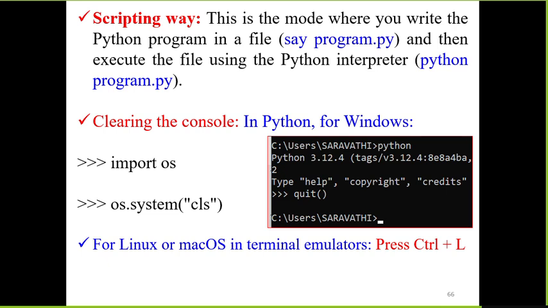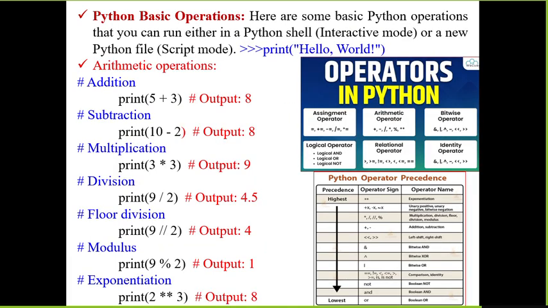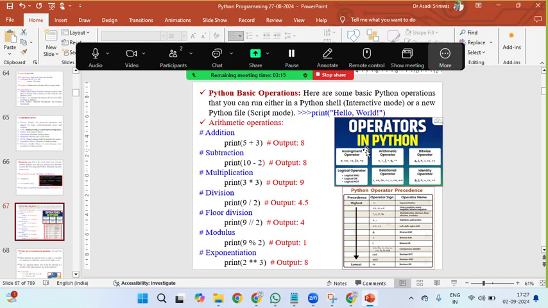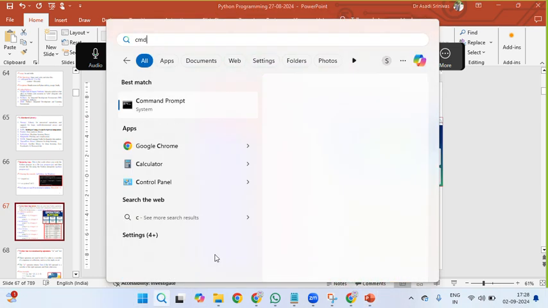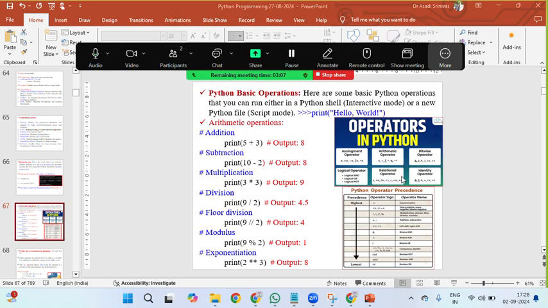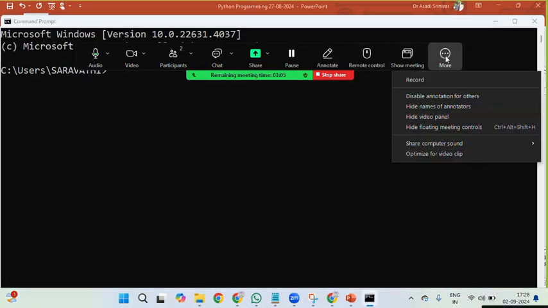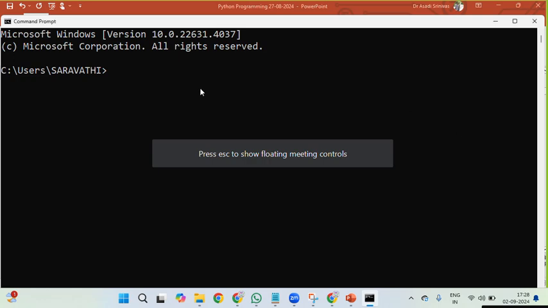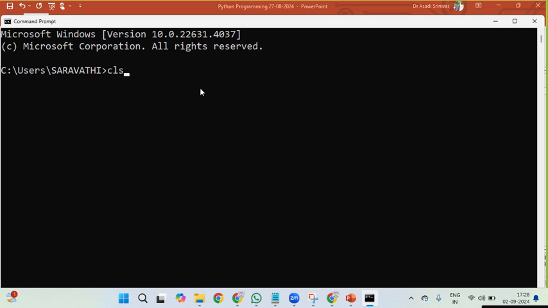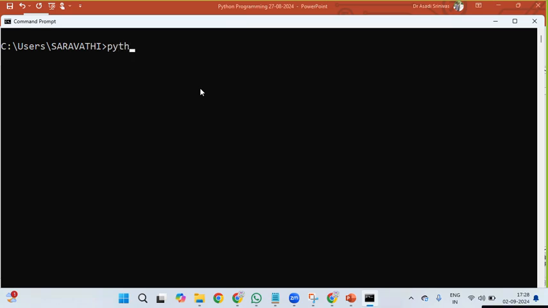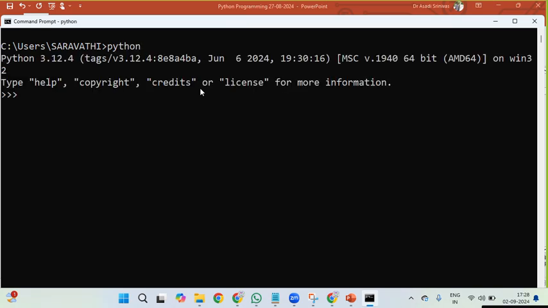In Linux you can press Control plus L. If you open the run command, cmd, once you have installed Python successfully, you can run it here. If you type python, it will display the version of Python. I am using 3.12.4.